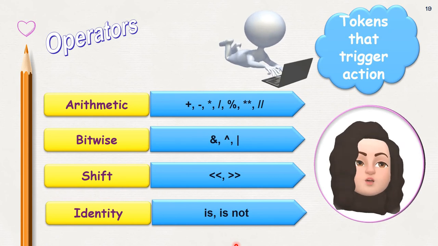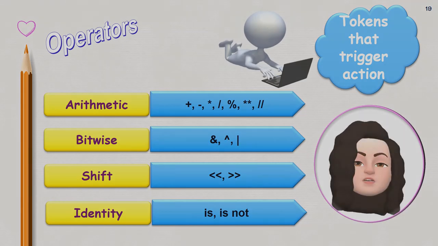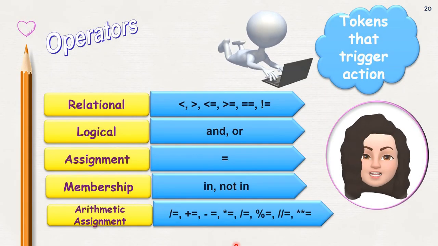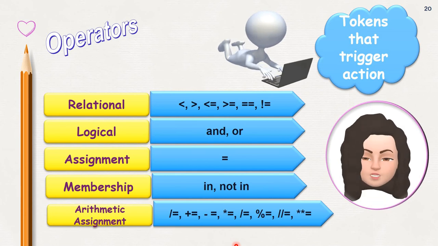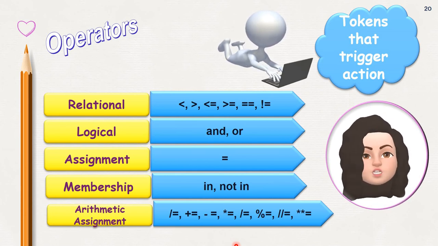Bitwise operators, shift operators, identity operators. Relational operators to compare, then logical operators and, or, assignment operators, membership operators in and not in, to check whether certain elements are present in another set of variables or list. Then arithmetic assignment operators. So operators are tokens that trigger some action.